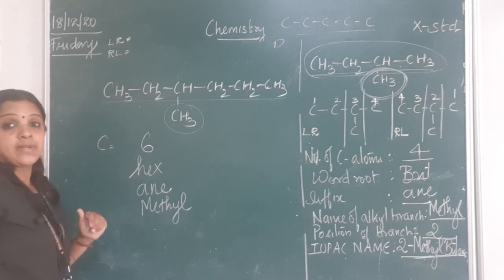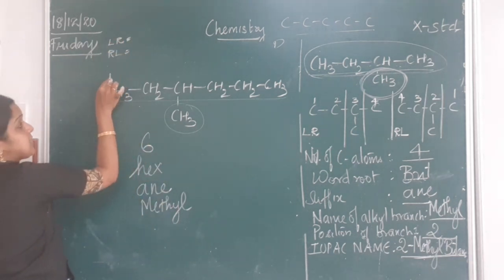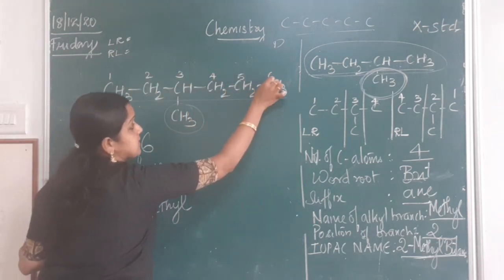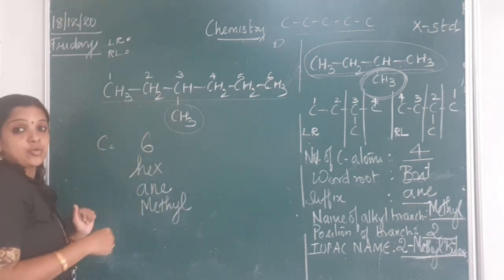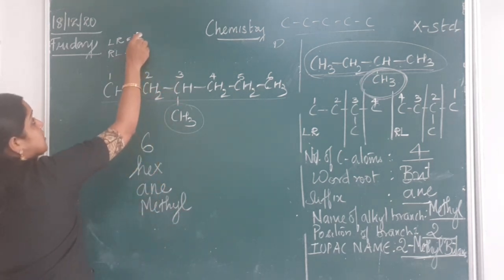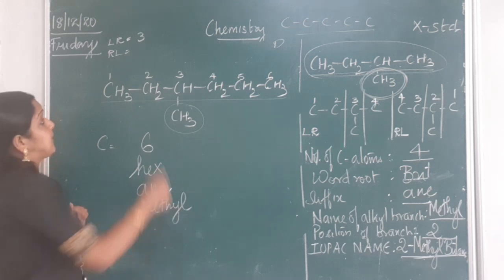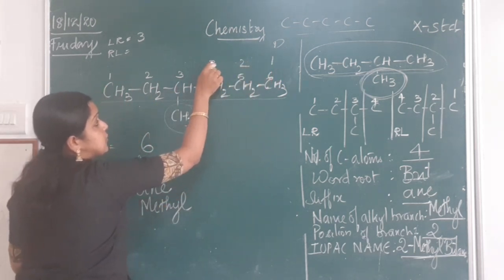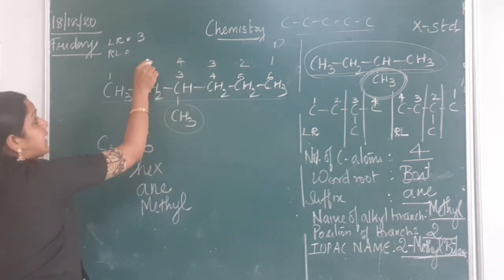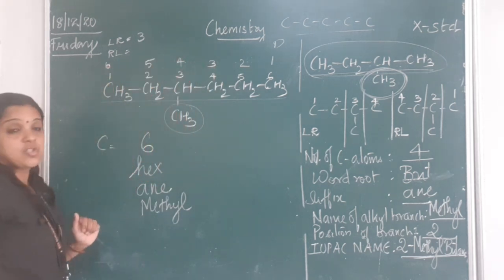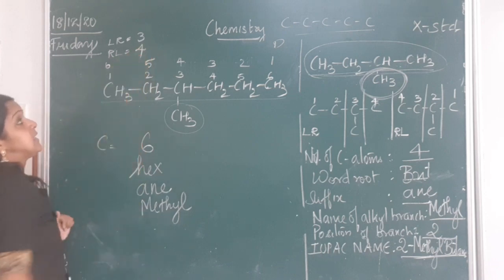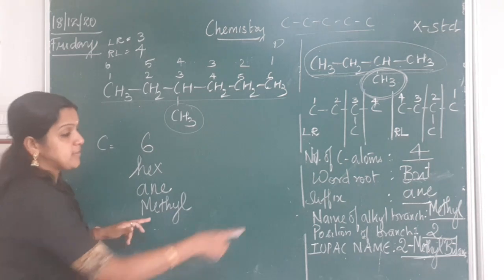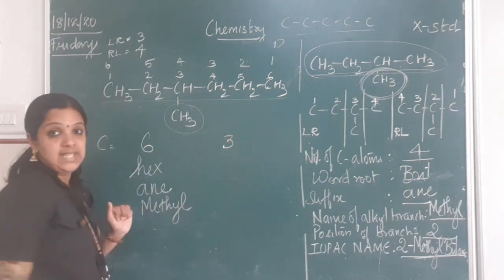So shall we do the numbering, children? From left to right it is 1, 2, 3, 4, 5, 6. So when I count from left to right, the position of the branch is actually 3. But when I count from right to left, 1, 2, 3, 4, 5, 6. What is my position? It has become 4. So which is the correct way of numbering here? From left to right. So the position of the branch is 3.